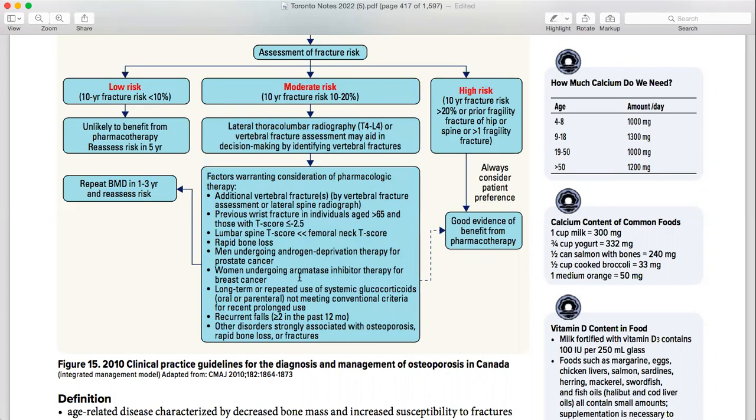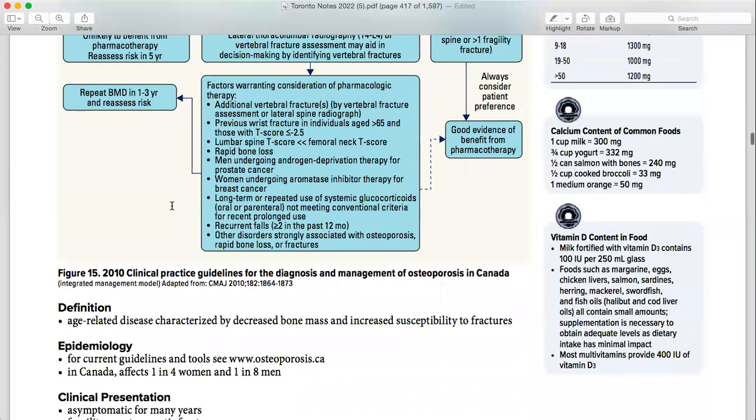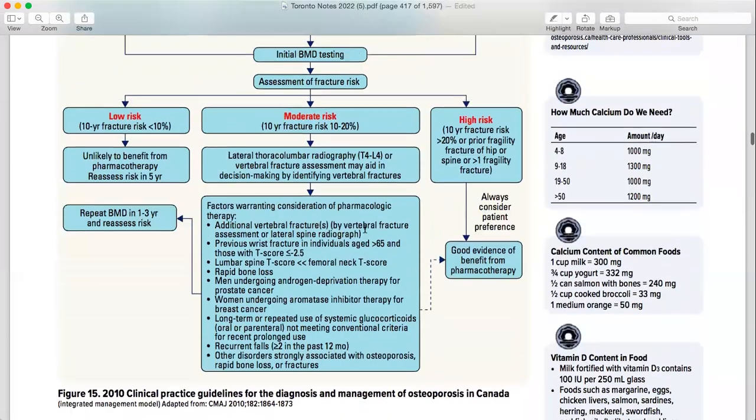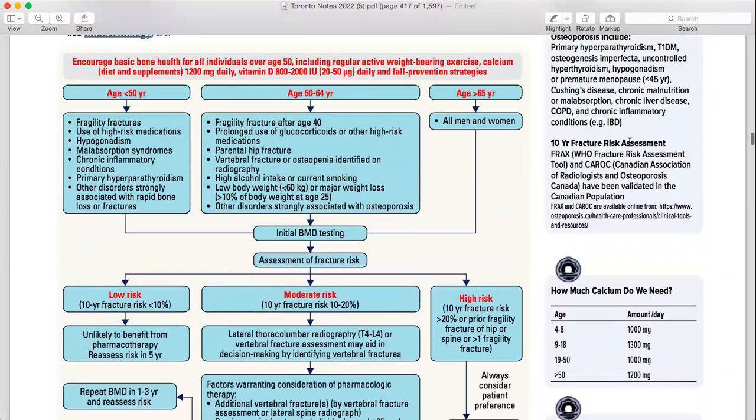If that doesn't fit in, you are going to repeat the BMD in 1 to 3 years. Usually it's done once in life. If it comes out normal, you are not going to repeat it. But if that particular patient needs it again, then you are going to do it at 1 to 3 years and reassess the risk. Okay, then on the side, how much calcium is given and everything.